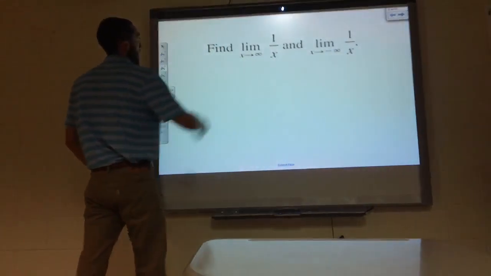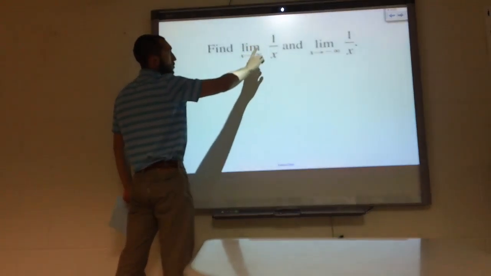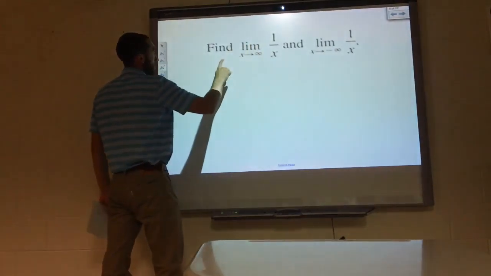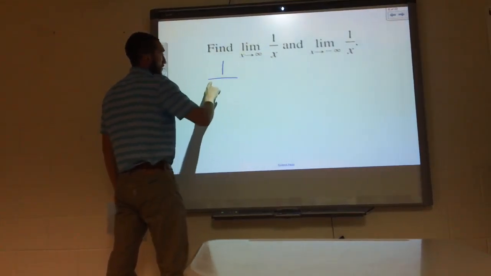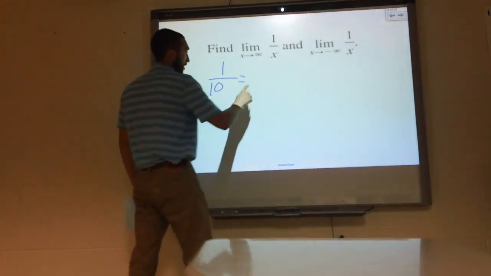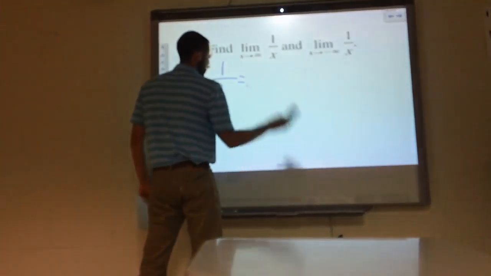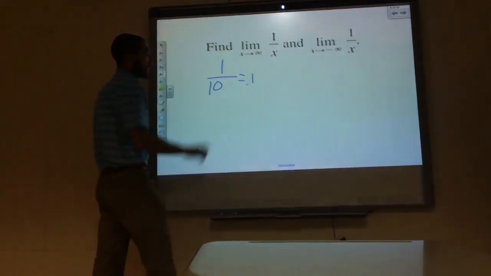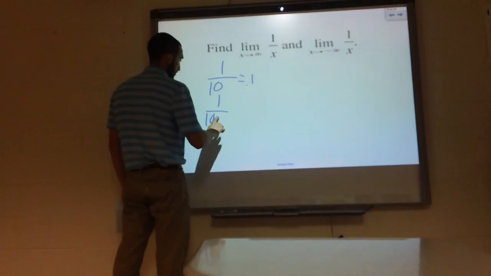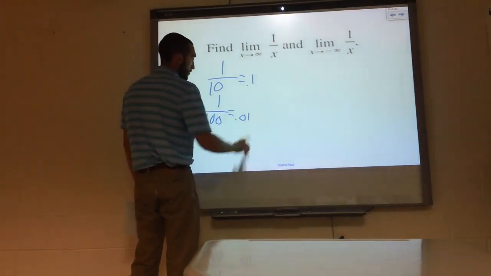Okay, so then this limit, as I go to positive infinity. Let's start at 1 over 10. That's 0.1. And then 1 over 100 is 0.01.